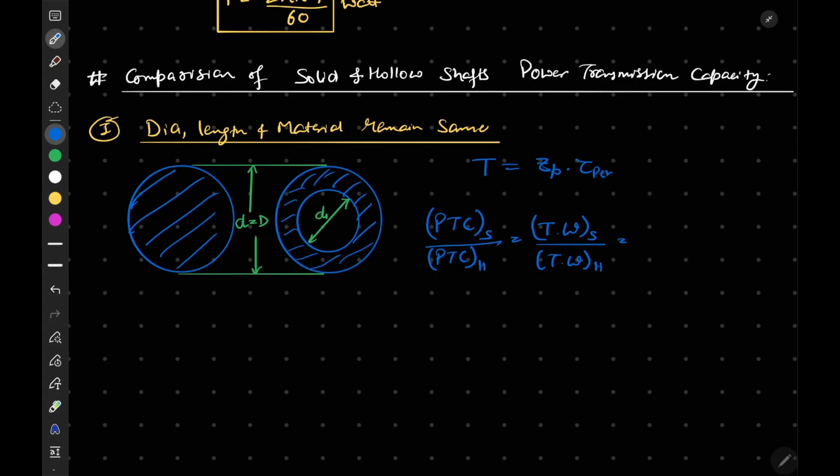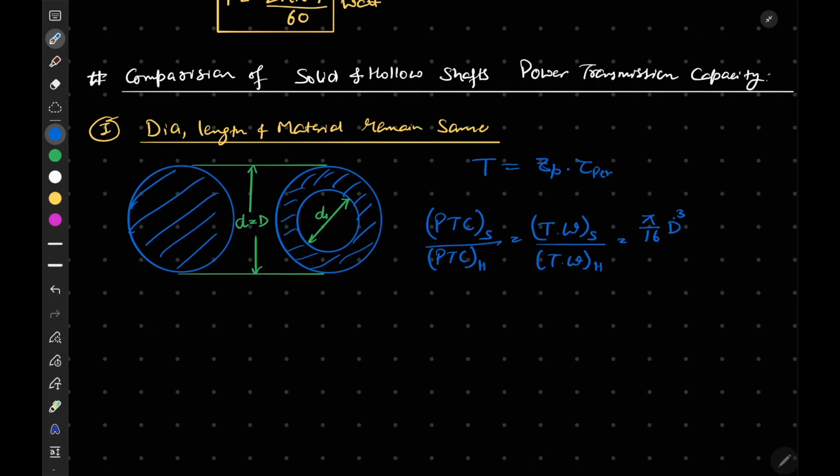Now for T of solid, we can write it as ZP for solid. So for solid, ZP is equal to pi by 16 d cube, or capital D cube.